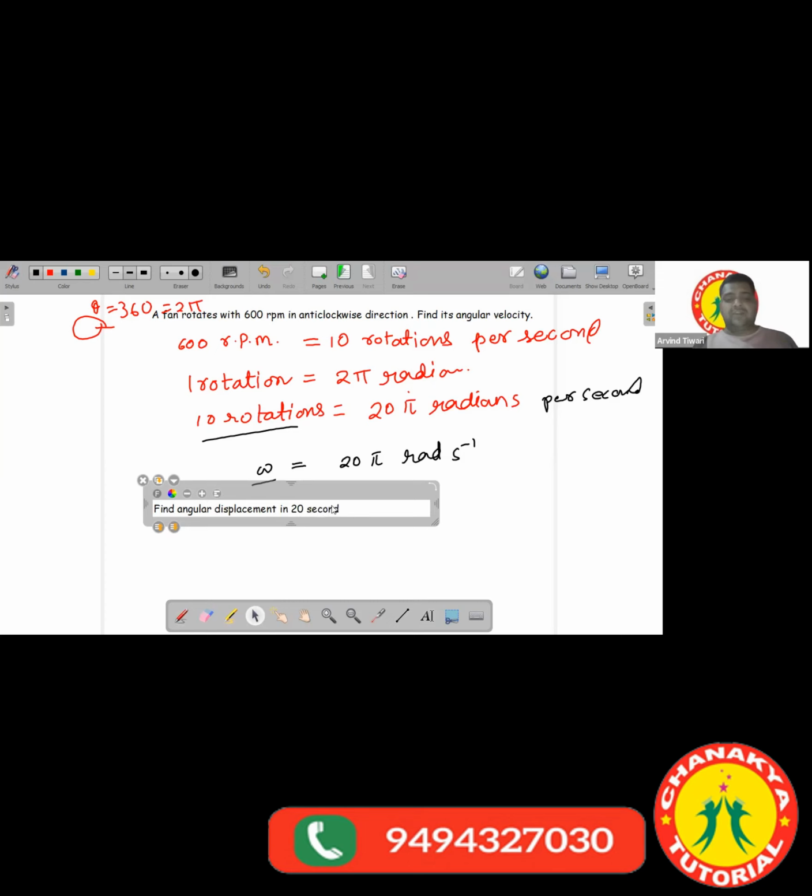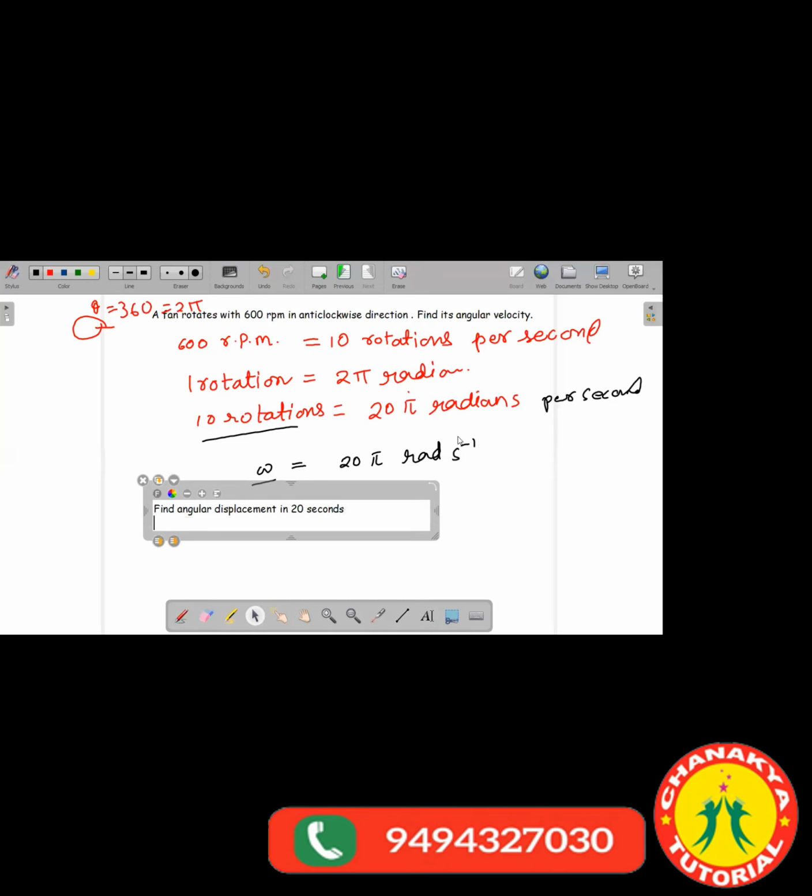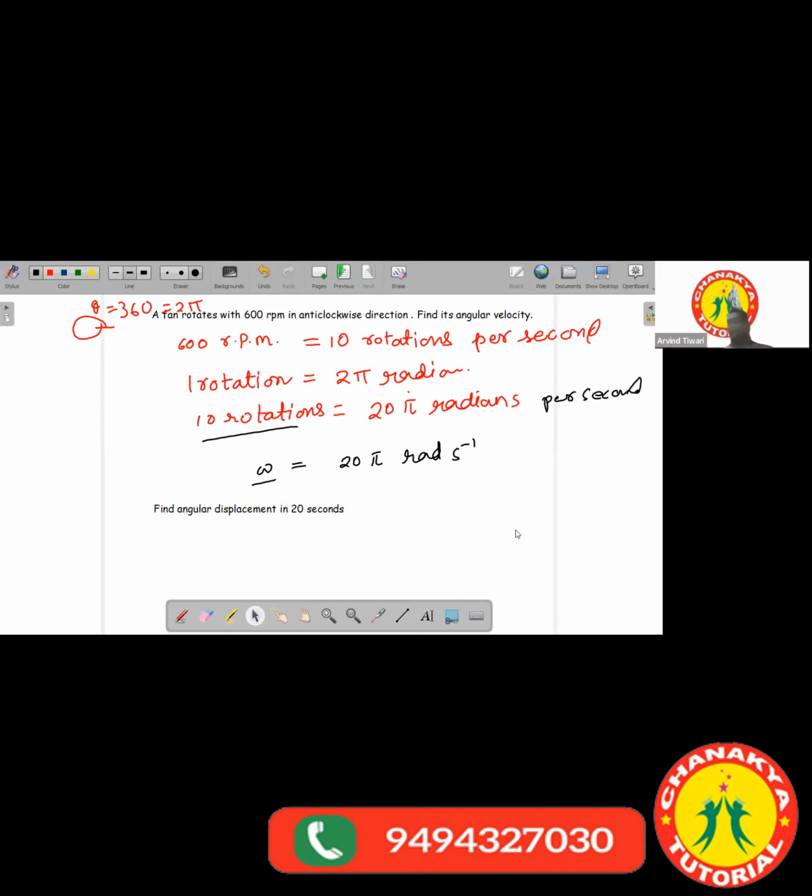Use the formula. Speed equals distance upon time; that's the same thing. Velocity equals displacement over time. So you know that omega will be equal to theta by t. You are given t, which is 20 seconds. You know omega, which is 20 pi. You want to find out theta. So can you tell the answer now?